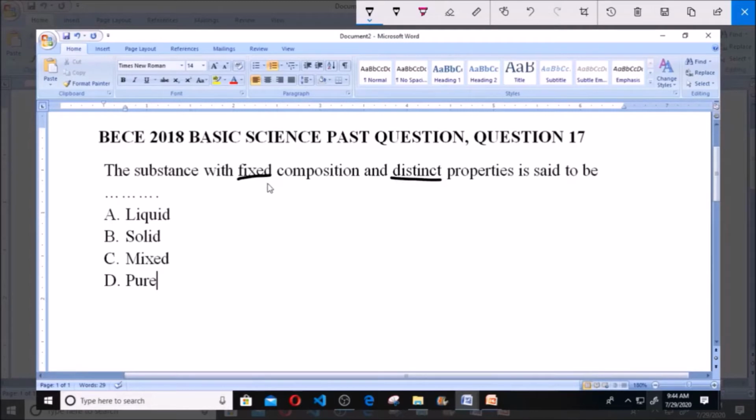Now when we say fixed composition, it means that the composition is set, that is, the composition cannot change. And when we say distinct property, it means that it has its own character. That is, this substance has characters that are peculiar to it. These properties are peculiar to this substance; it's just the substance that has it.